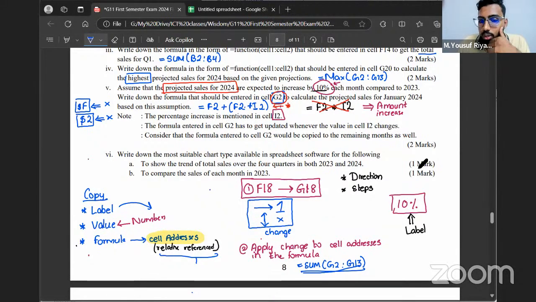If you just multiply F2 and I2, that's why I said F2 into I2, you'll get only the amount increased. Shouldn't we put sum or anything, sir? No. Sum is addition, and this is multiplication.